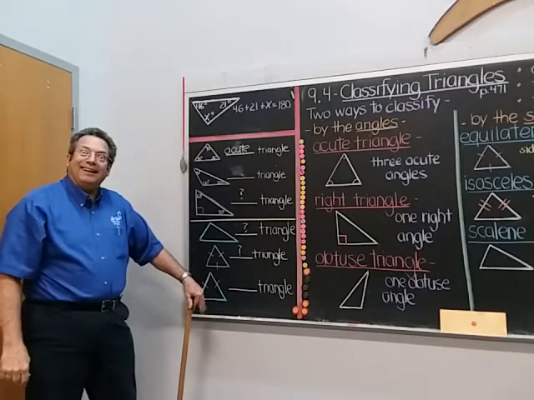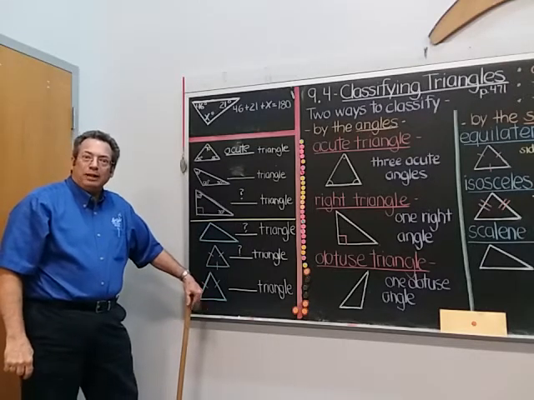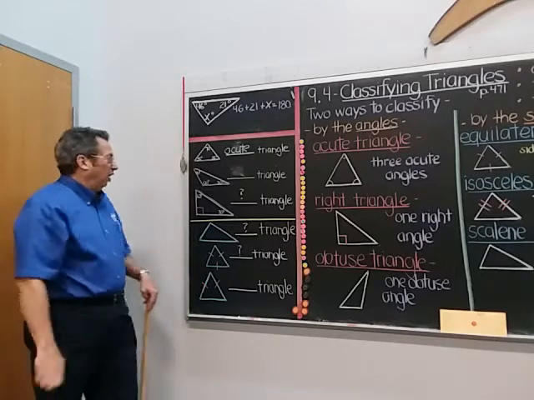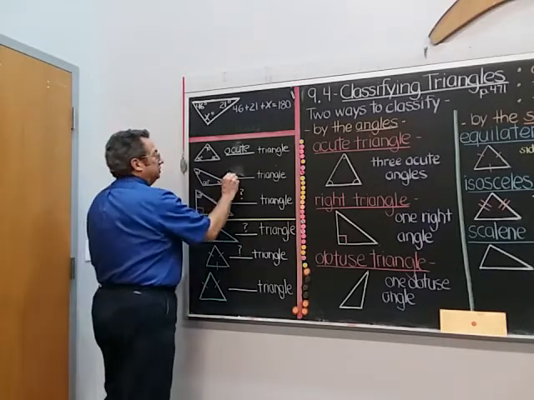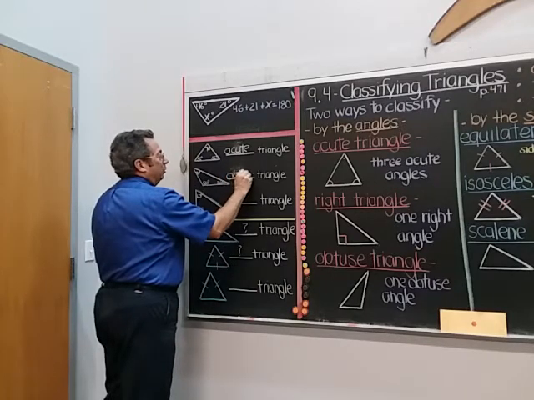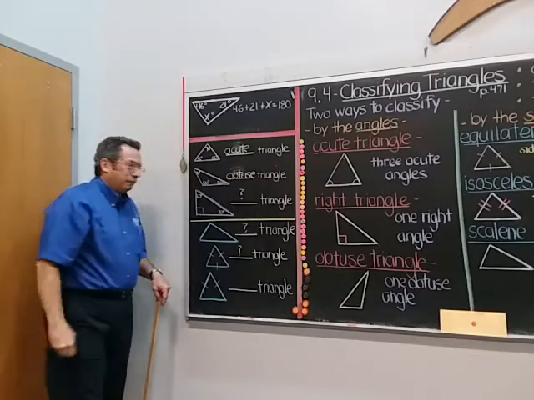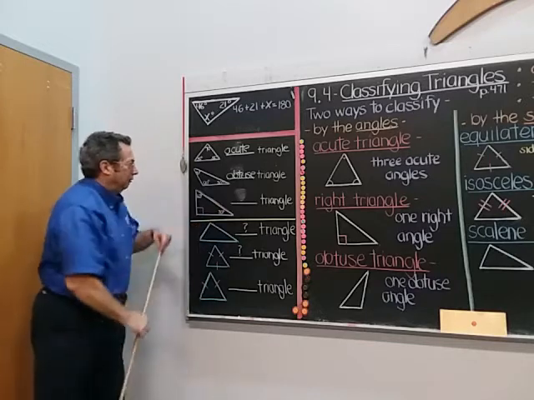What do you think? What kind of triangle would that be based on its angles? Well, see the big one here, 120 degrees? That's obtuse, isn't it? That's an obtuse angle. So therefore, the whole triangle is called an obtuse triangle. Pretty obtuse, huh? Now, how about this one?